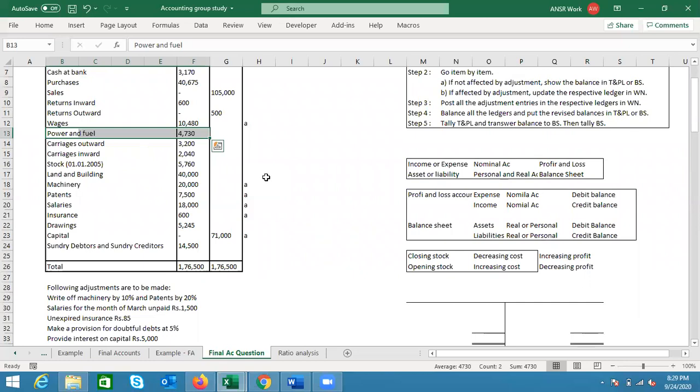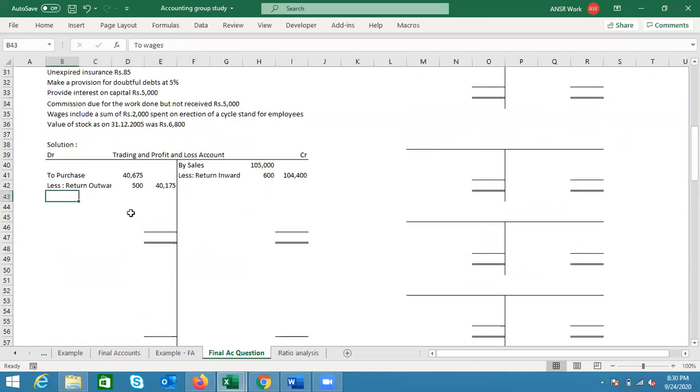Power is always related to manufacturing or the factory. You can also say the office building will have electricity. However, we will practice this as a standard thing. Wherever we see power or fuel, we'll always put it in the trading account. The basic standard assumption is that wherever power or fuel is given, it is related to the factory. So let me quickly go to the trading account and unveil that.